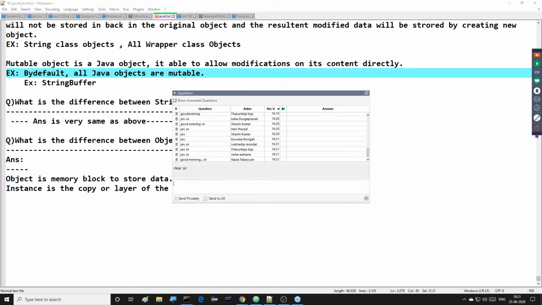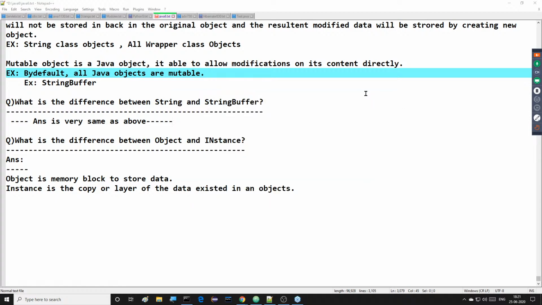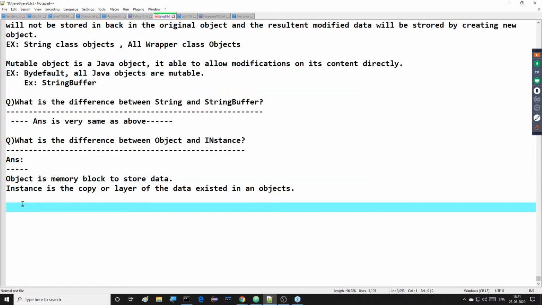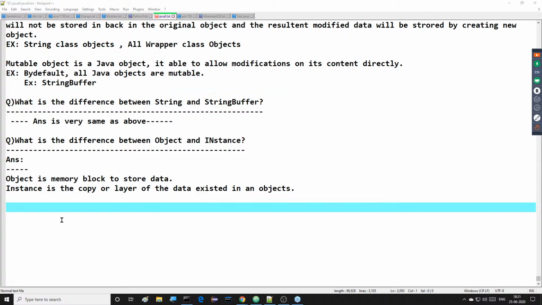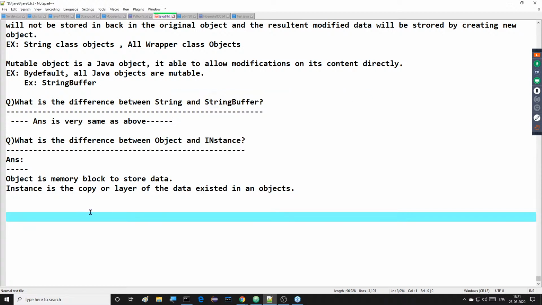Okay, fine. Now, what we completed in the last session: good evening to all. In the last sessions, we completed what exactly the meaning of objects is, how many types of objects are available, mutable objects and immutable objects, that we understood. After that, we discussed what an object is and what an instance is. These topics we completed in the last session.